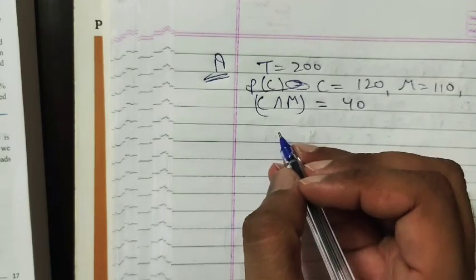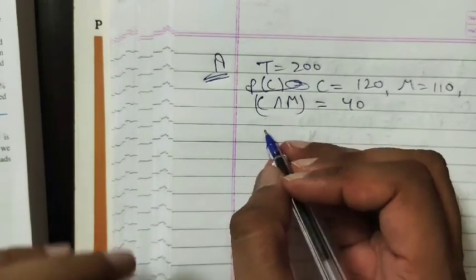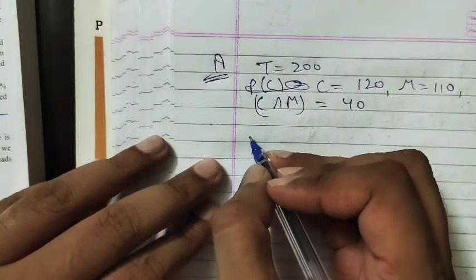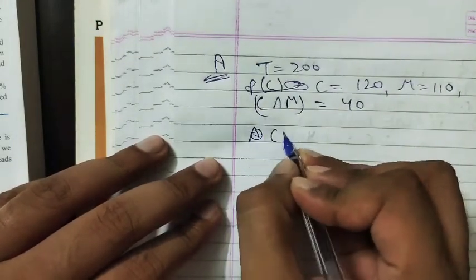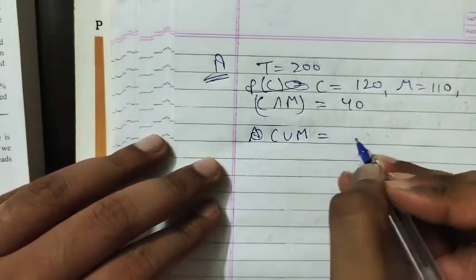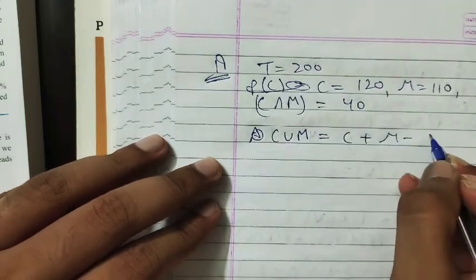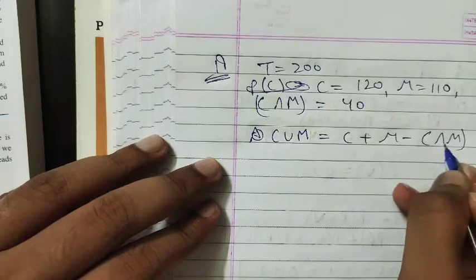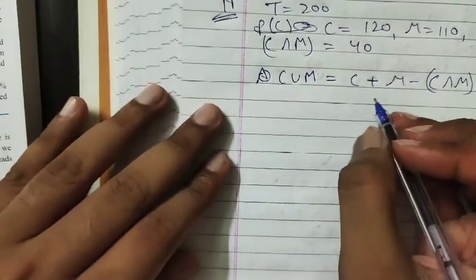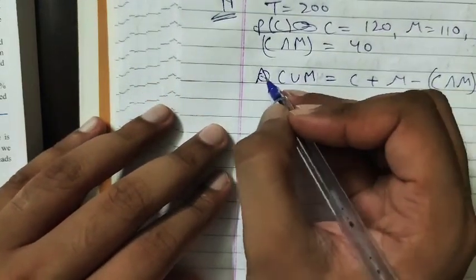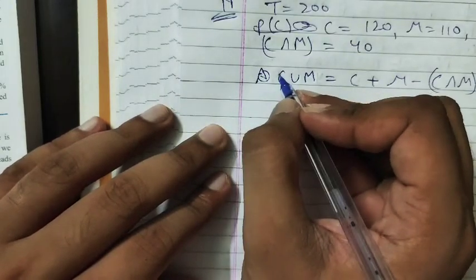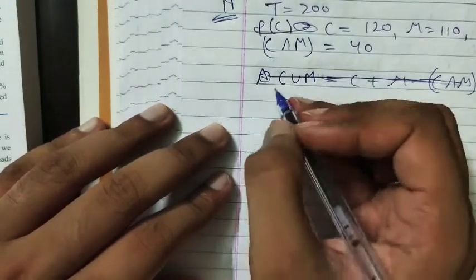So commerce or business mathematics we have to determine. We all know that commerce union mathematics is equal to commerce plus mathematics minus commerce intersection mathematics, right?